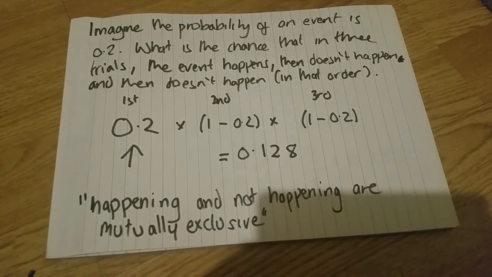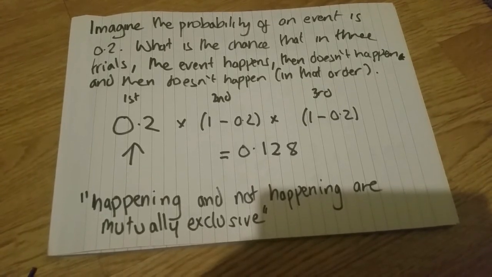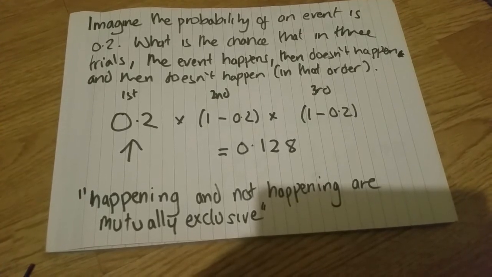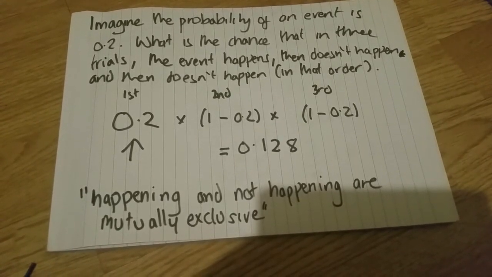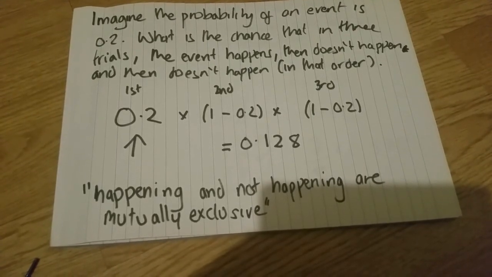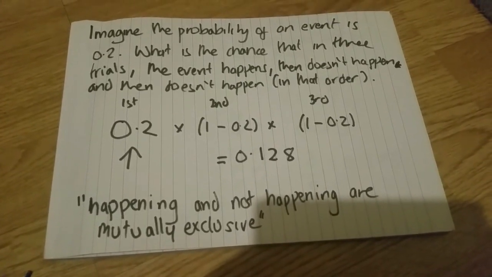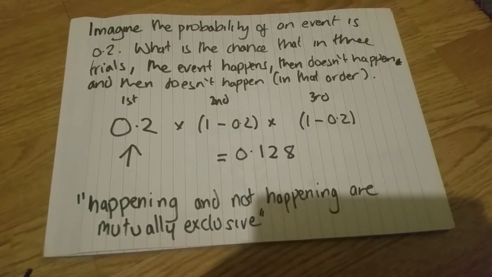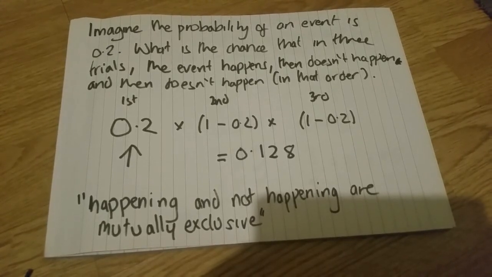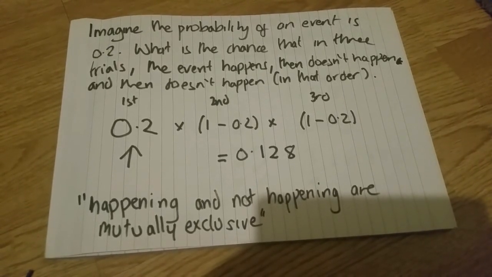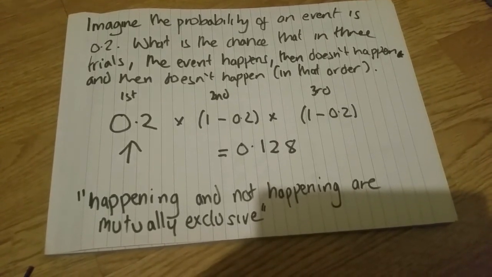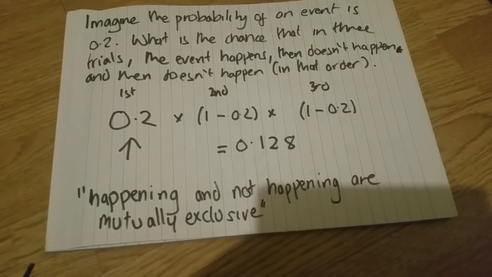Well, we literally just put them in the order. 0.2 is the first one. The chance of something not happening is 1 minus the chance of it happening because they're mutually exclusive. You can either have one or the other. You can't have both simultaneously. So you end up with 0.2 times 0.8 times 0.8, which is 0.128. Pretty simple, right? And there's not really much more to that other than it's not 3 times 0.2 or 0.08. It's not even 0.2 times 2 lots of 0.8 either. They are multiplied to each other. It's powers, not multiplication. Okay, let's have a look at the third one.